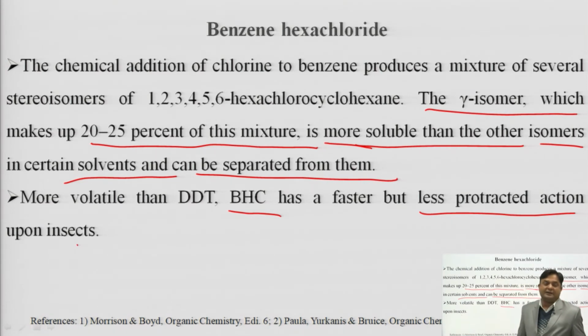Nowadays, as the use of DDT was banned or regulated in many parts of the world, BHC is used in common agriculture fields.